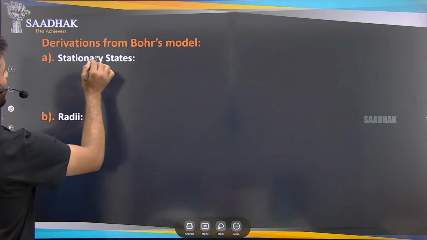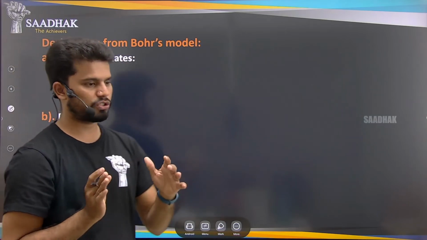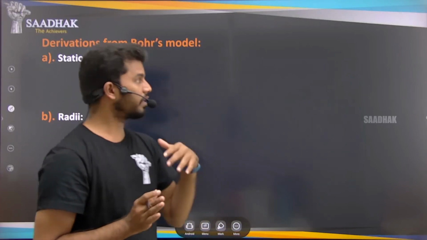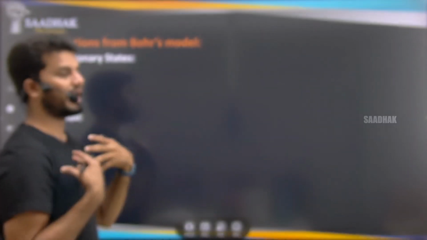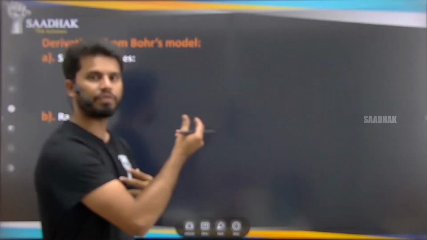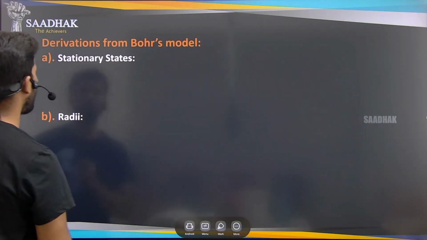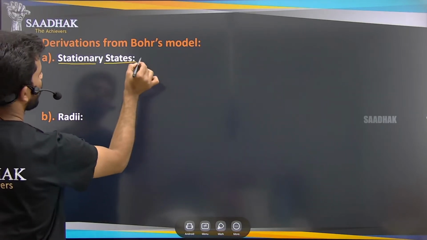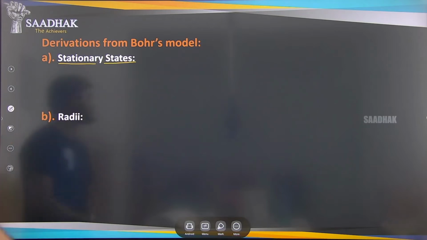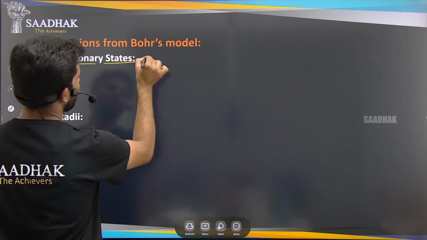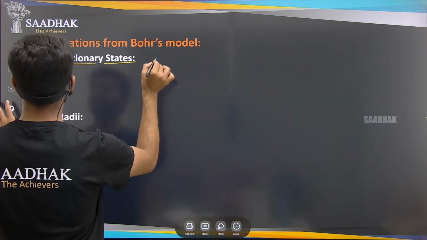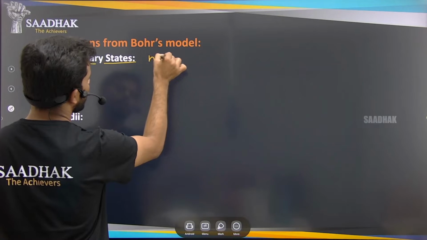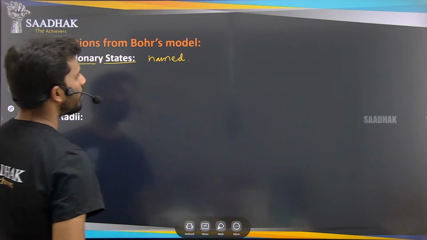So these are the postulates of the Bohr's model of hydrogen atom. Next, we have the derivations from this Bohr's model. Just now we discussed the postulates given by Bohr. Now we'll discuss the derivations, meaning what we have concluded from the postulates of Bohr. Let us see them one by one. First one is the stationary states, which have been named here.